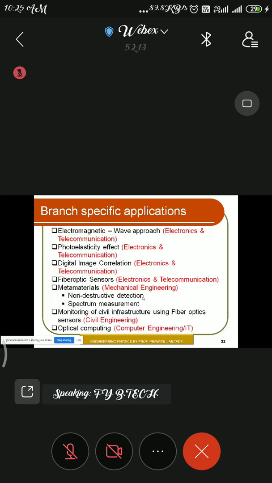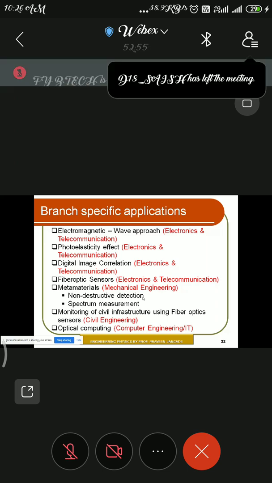Then this part I leave to you, the branch specific applications, because the students are from different branches. I have given an example here of what the applications are. I expect that you go through the material or search and prepare, so that we can have this as TA number 2. TA2 will be based upon your branch specific applications. Whatever questions or instructions are given for TA2 will be based on your branch. For that, this is one of the hints.